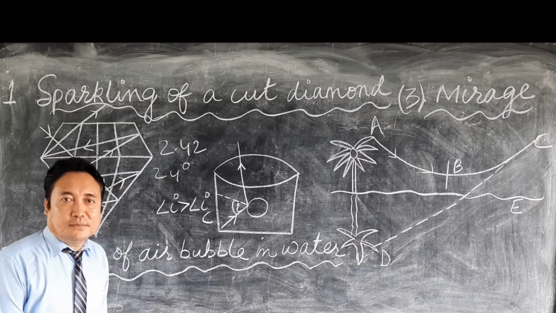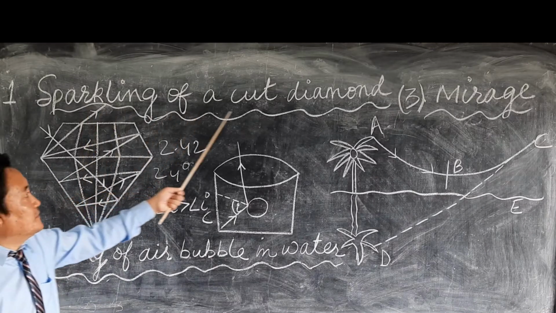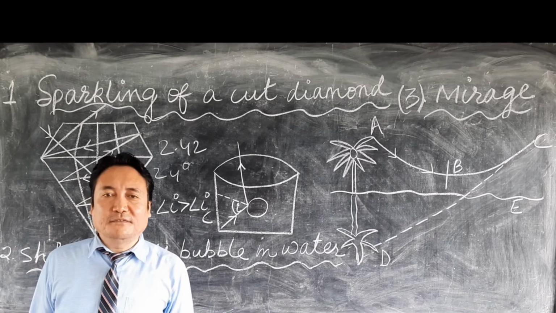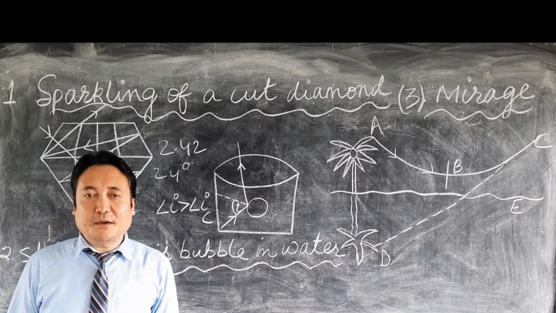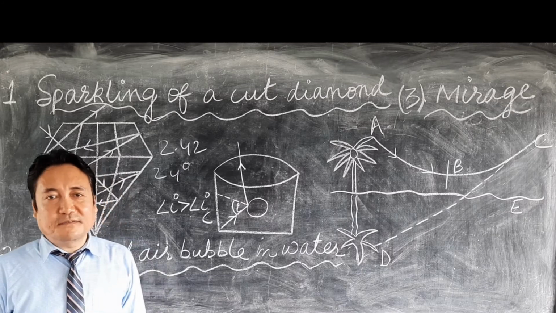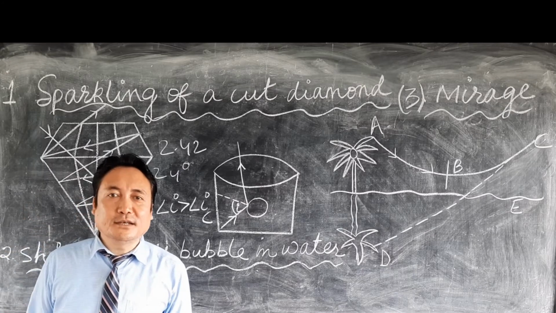Now let us come to the first one, sparkling of a cut diamond. Now you know diamonds are very expensive, precious stones, and the diamond sparkles. That sparkling of diamond is due to total internal reflection.